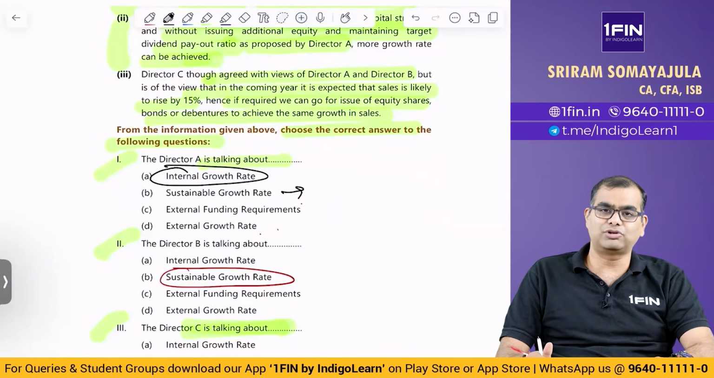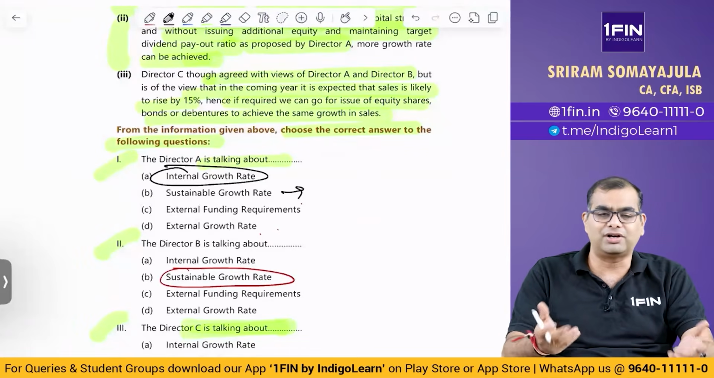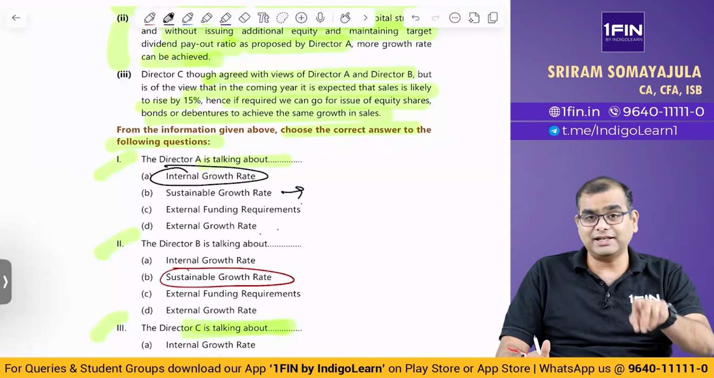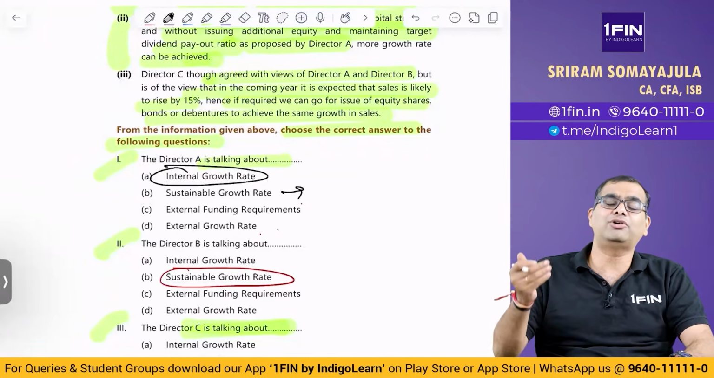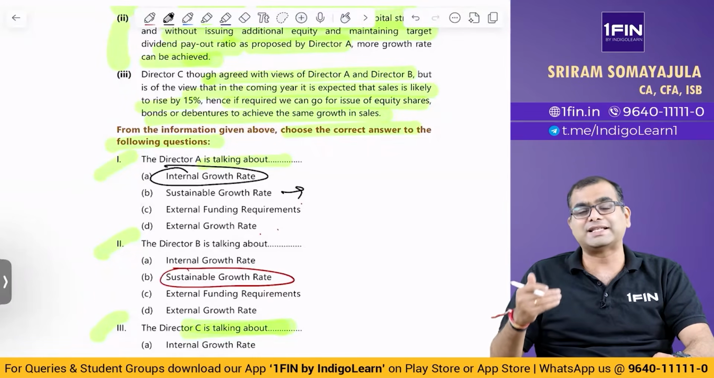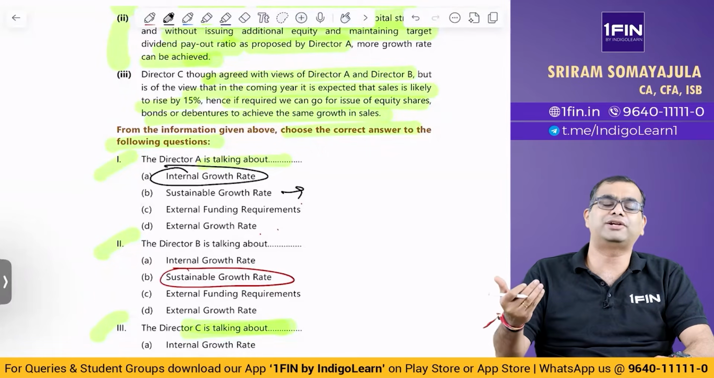If it is half of a sustainable growth rate, is it called internal growth rate? I don't know. I have never heard of that term. Is it internal fund generation? Yes, because you are not going to raise any funds. You are going to use the same net profit for plowing it back into the company and you are going to generate growth.